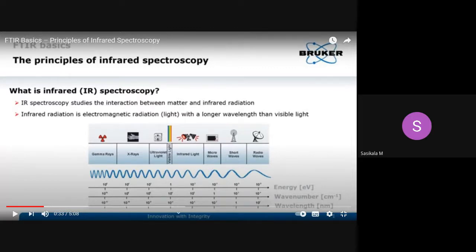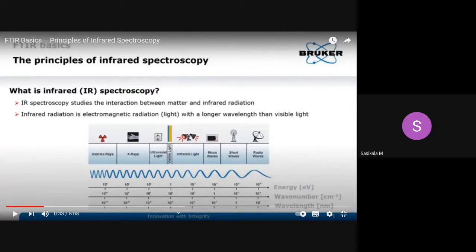Here the vibrational spectral region of mid-IR is called the functional group region. Note this down: functional group region.